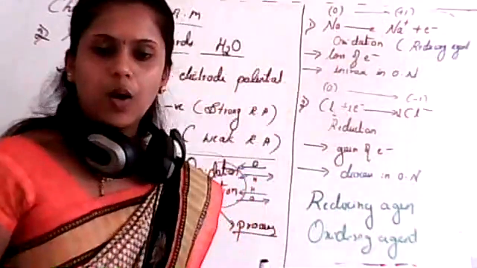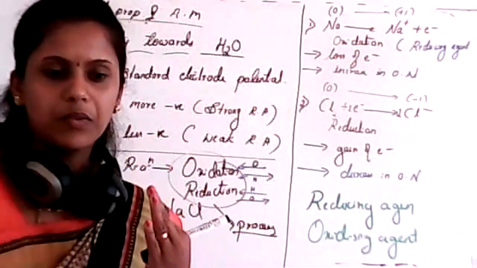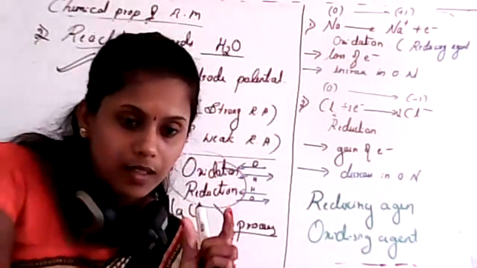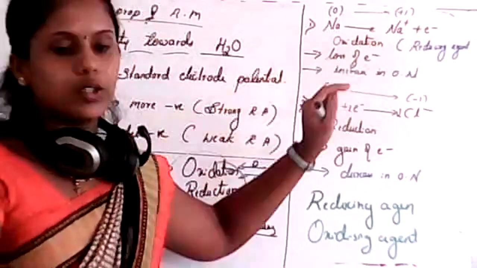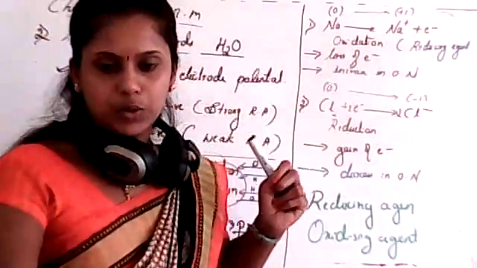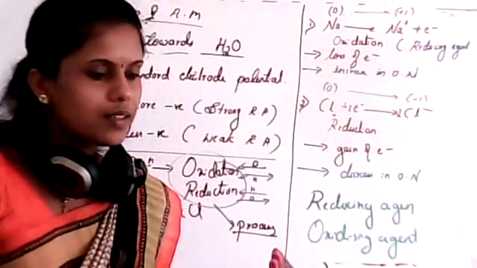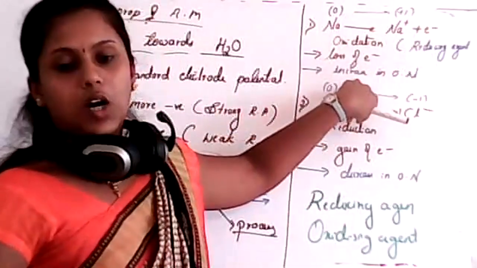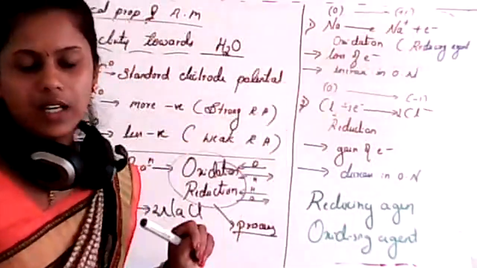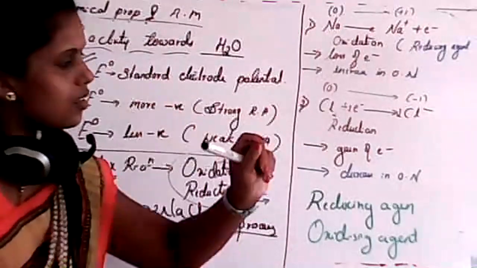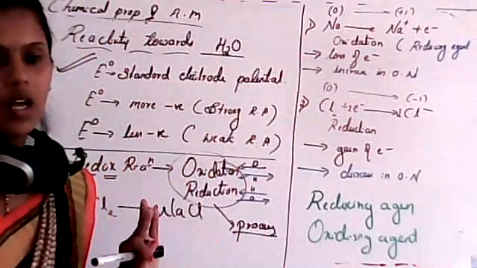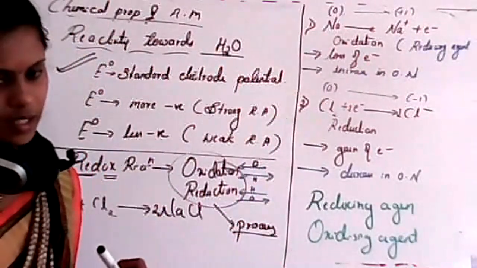So what will be the definition for reducing agent? A species in which loss of electron takes place is known as a reducing agent. Or a species in which oxidation number increases is known as a reducing agent. Or a species which undergoes oxidation is known as a reducing agent. Is this clear?